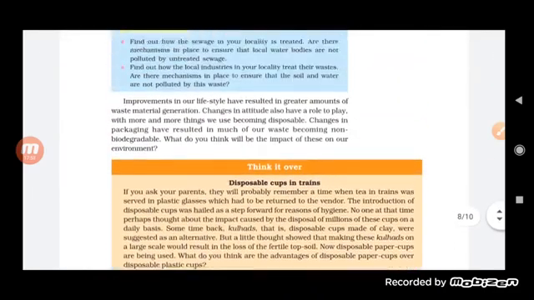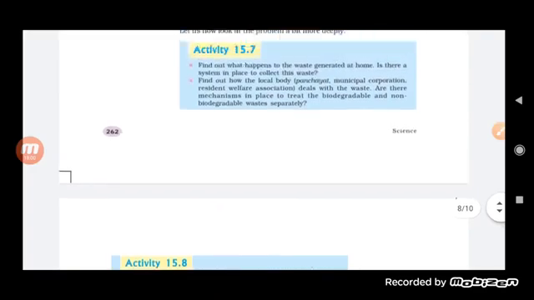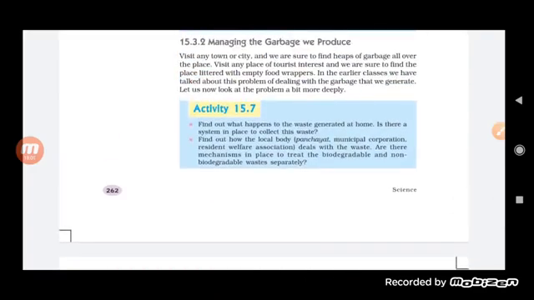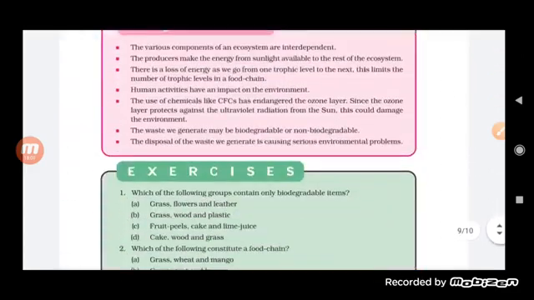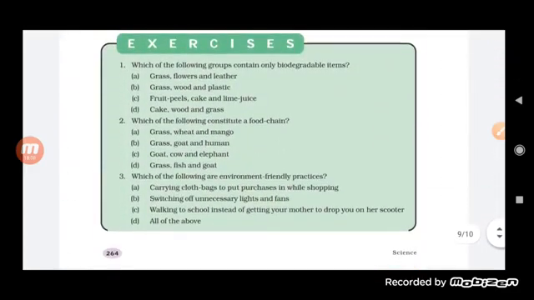Okay, so this is the method by which we can reduce the amount of garbage in our place. So this is the end of the chapter, students.